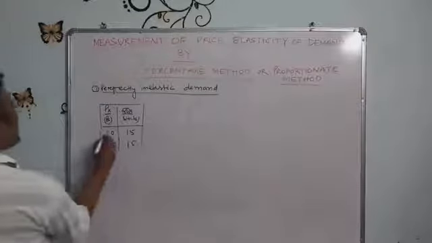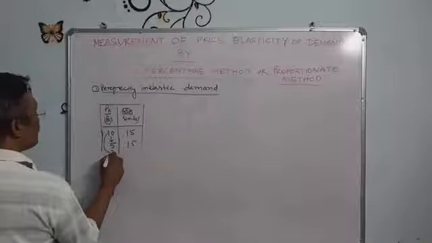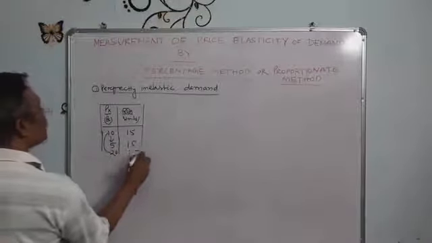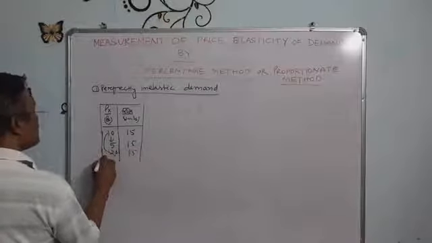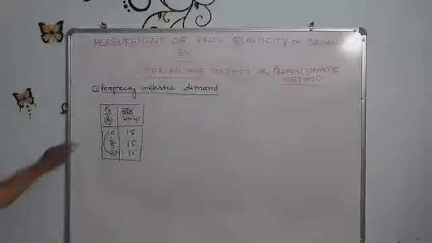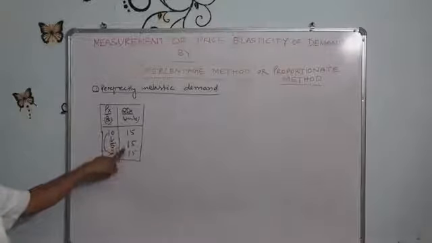Or if the price changes from 10 to 20 rupees, the demand will remain the same. What did I say? When the price changes, demand does not change.